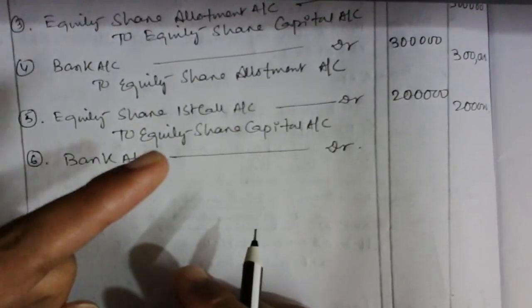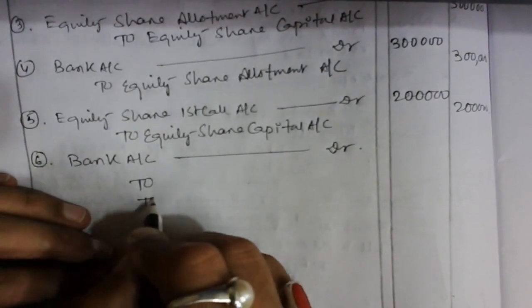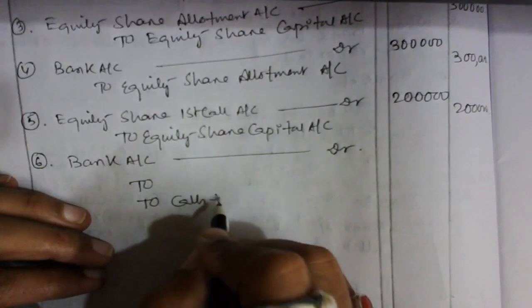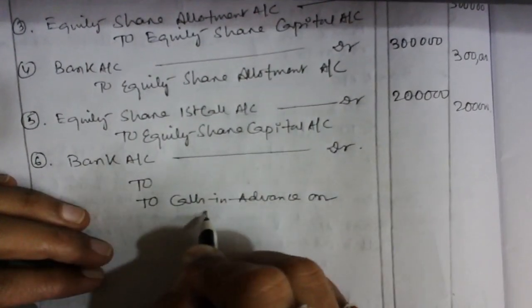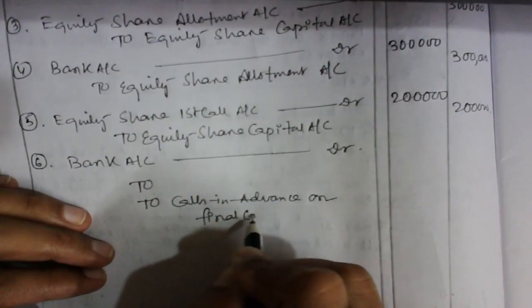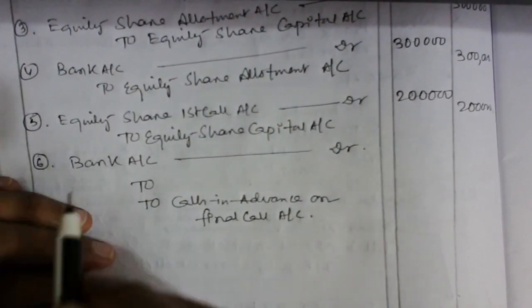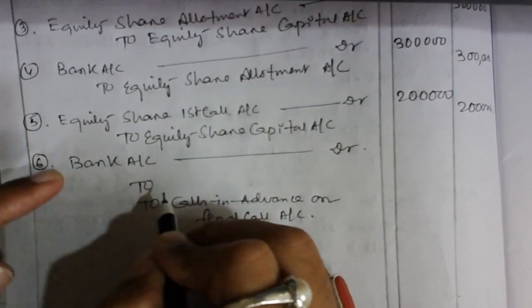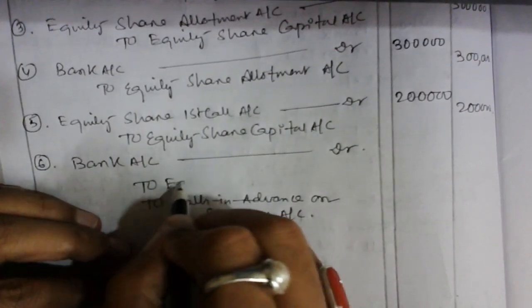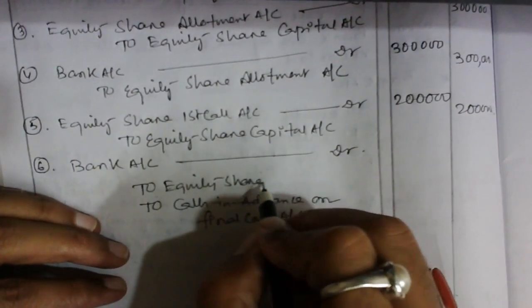As we receive the calls in advance, obviously we have to make calls in advance on final call. Can you write like this? And guys, this amount actually belongs to the equity share first call and final call. So the bank account debited here first represents equity share first call.